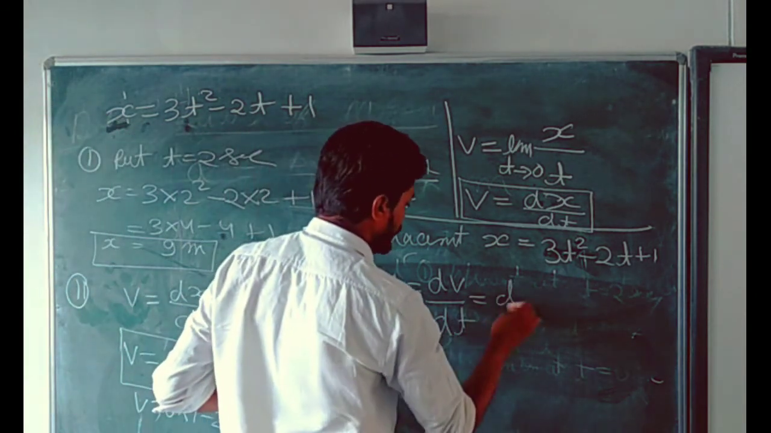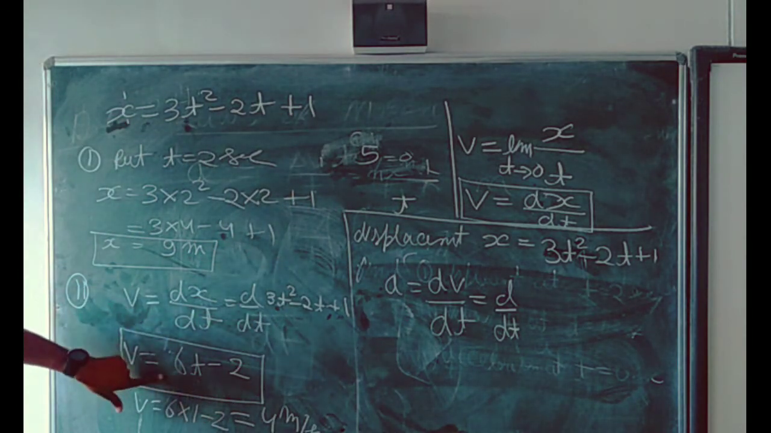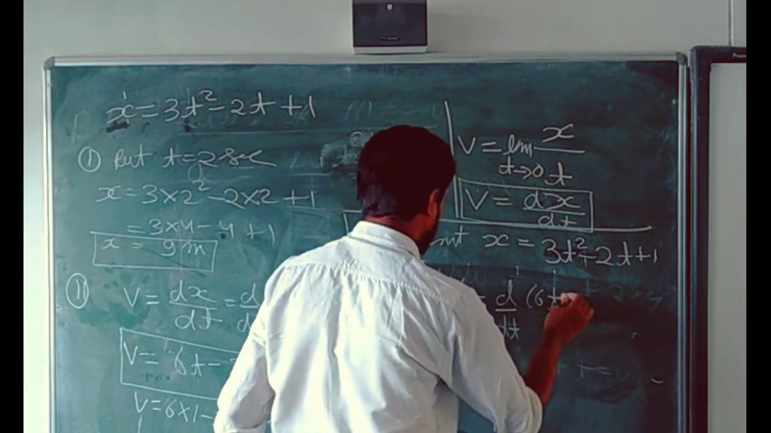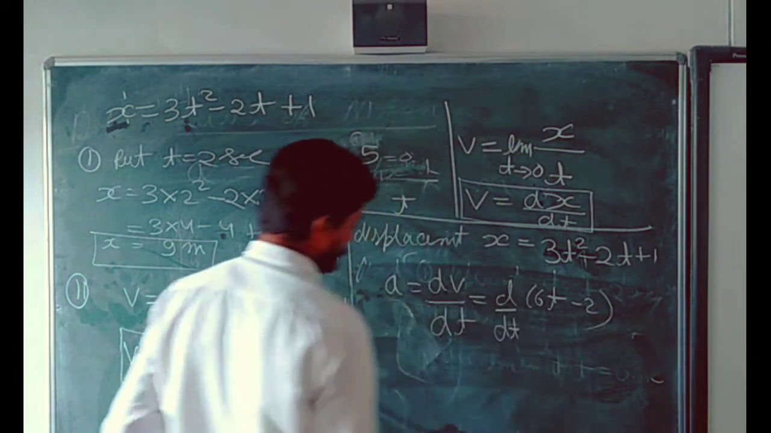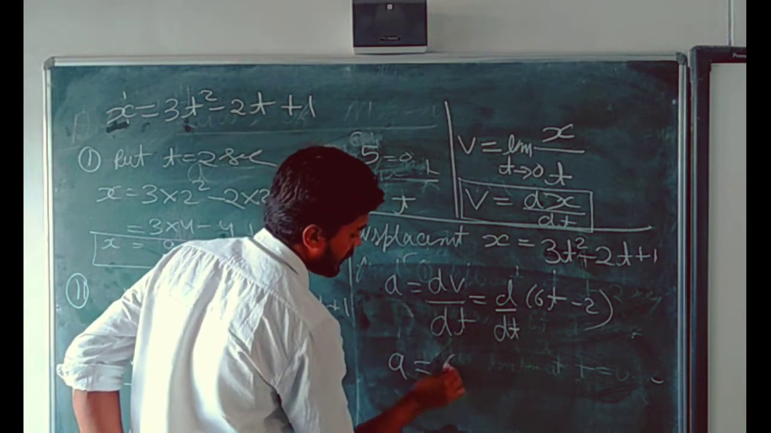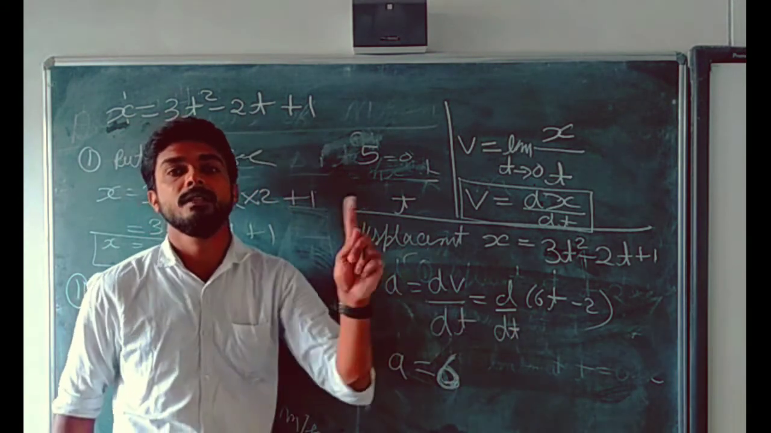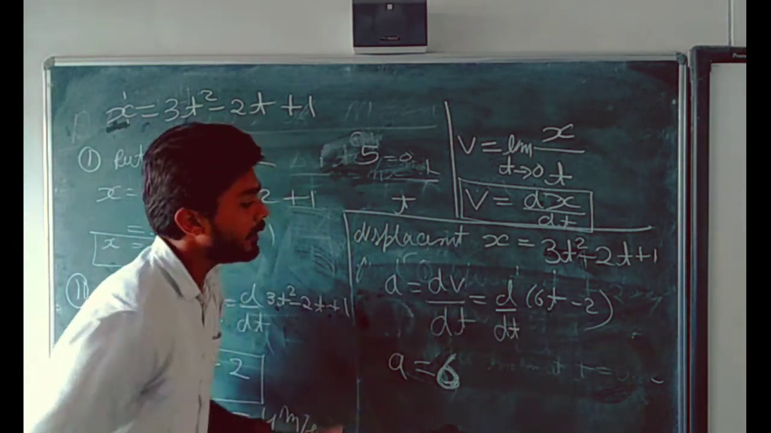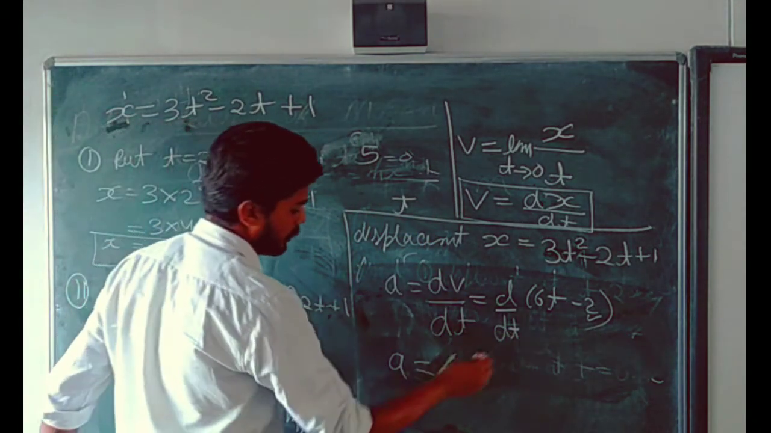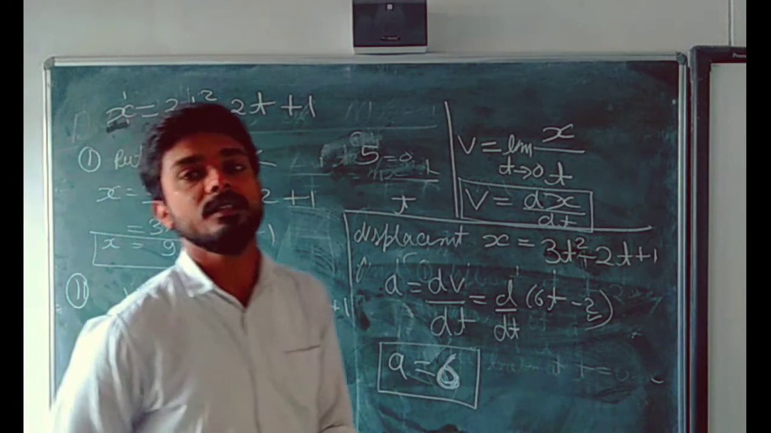Now put the value in d by dt of v, and you have already found the value of v. The value of v is 6t minus 2. After differentiating, you will get the answer 6, because the differentiation of t is 1. Whenever you differentiate t alone, it will be 1, and the differentiation of this constant is 0. The acceleration is 6. But it wants the acceleration at t is equal to 0.